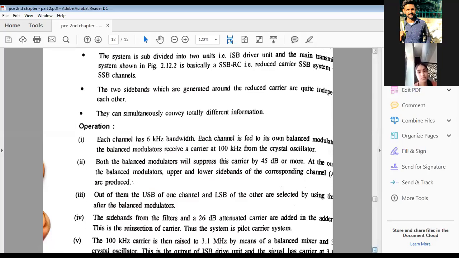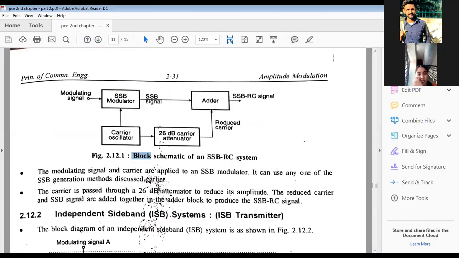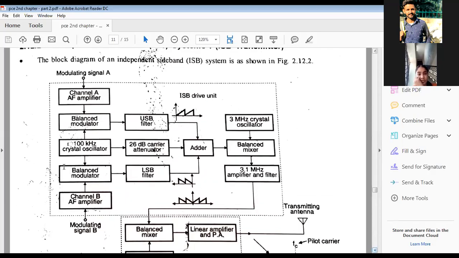So the theory I have already explained, right, from the block diagram. See how the output can be generated, how the 100 kilohertz carrier is raised to 3.1 megahertz. This is another crystal oscillator. The output of the balance mixer, let me show you the previous slide. Look at the block diagram. Now here, this is 100k. Even though it has been reduced, the frequency is the same as the original carrier. This is 100 kilohertz, which means 0.1 megahertz.